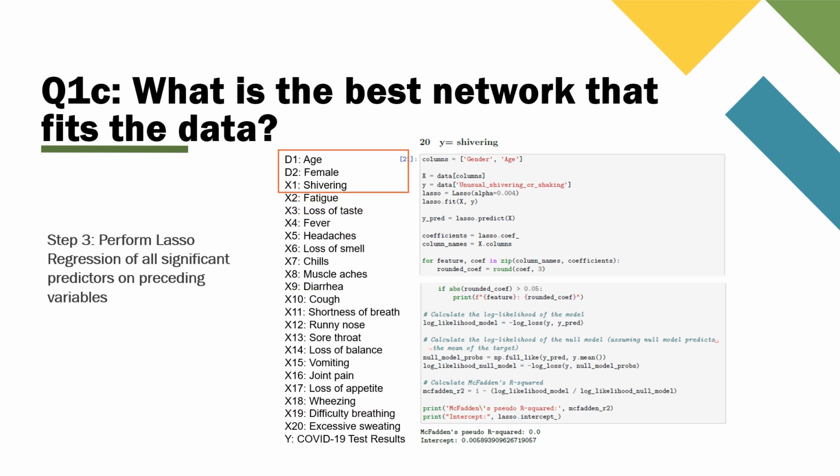Shivering was the last variable in my chain of regressions, and as you can see, only age and gender precede it. Neither age nor gender were significant predictors of shivering, and the McFadden R-squared value was found to be insignificant. Therefore, age and gender drop from the model.